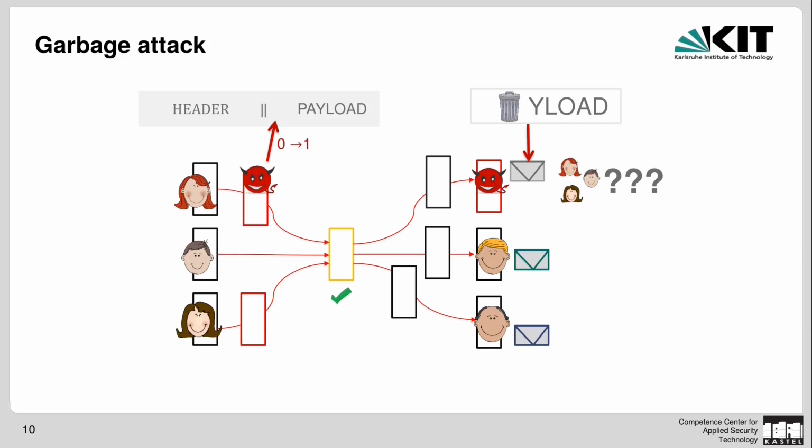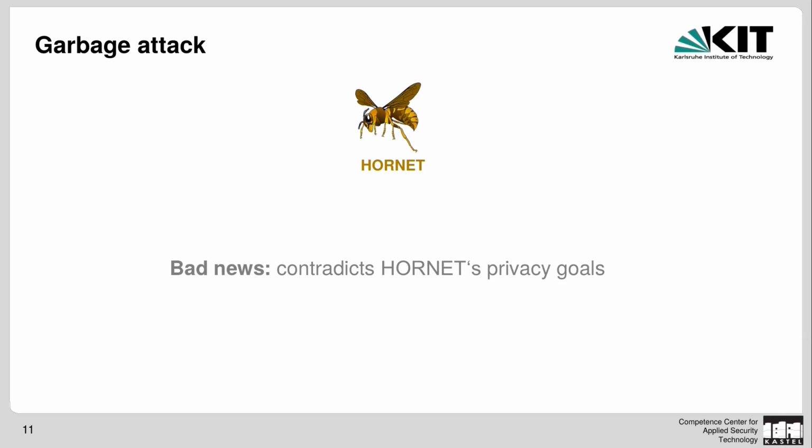So now the adversary gets a message that in the beginning looks like garbage, which is why we call this attack the garbage attack. But the end of it looks like a normal message that he would expect, for example, English language. Now he knows the sender normally would never send him garbage in the beginning of the message, and thus it must have been the onion that he modified in the beginning, so it must have been Alice who wanted to contact this receiver. And even further, he knows part of the message that Alice wanted to send to this receiver. So this is bad news for HORNET, as it violates their privacy goals and lies well within the adversary model.